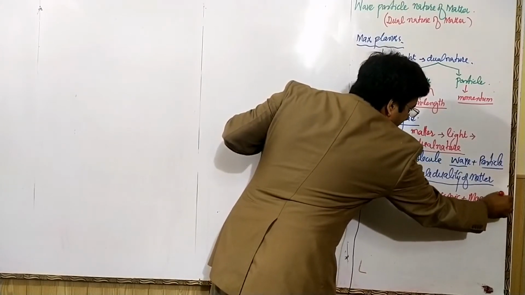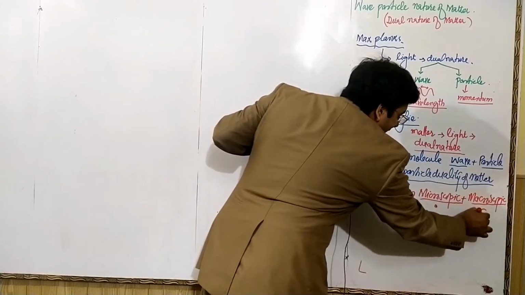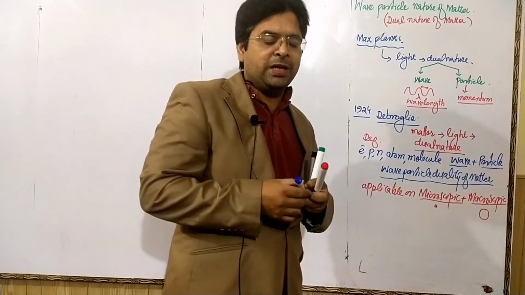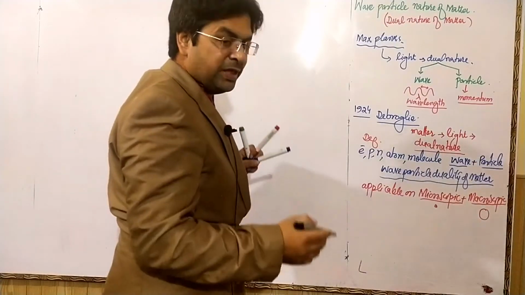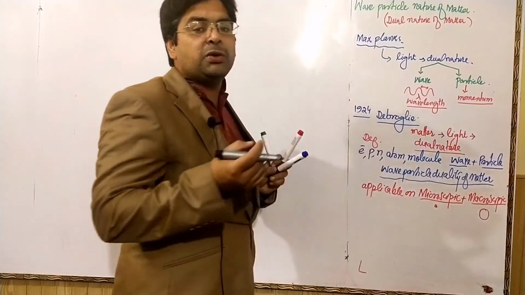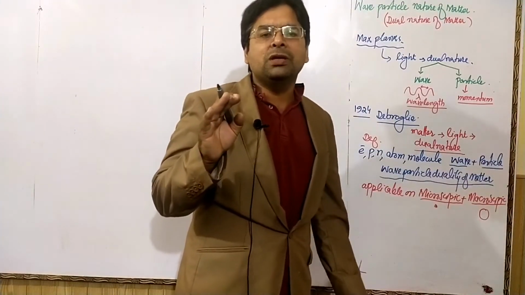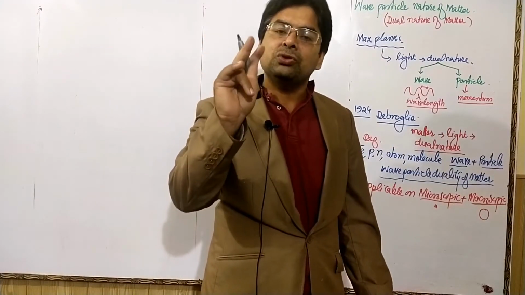It means his idea is applicable to small particles and to very large particles. Small particles are microscopic and large particles are macroscopic. It means if atoms, molecules, electron, proton and neutron show dual nature, they show two